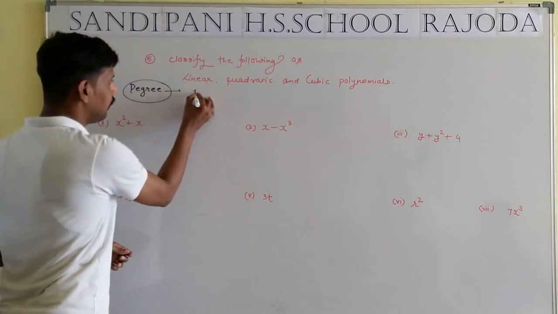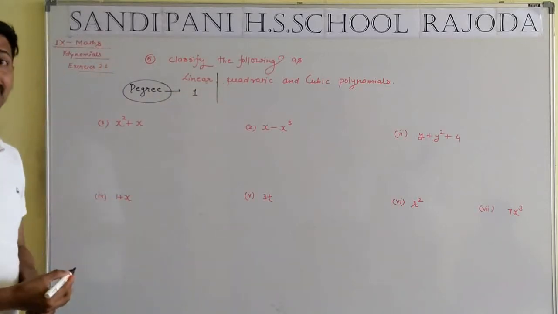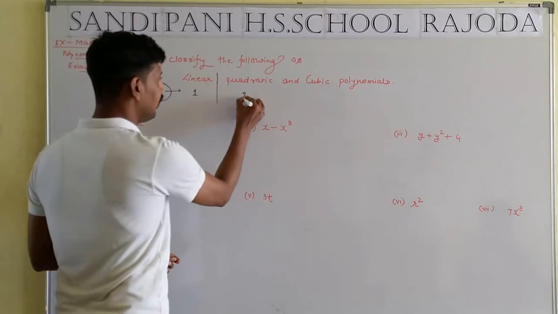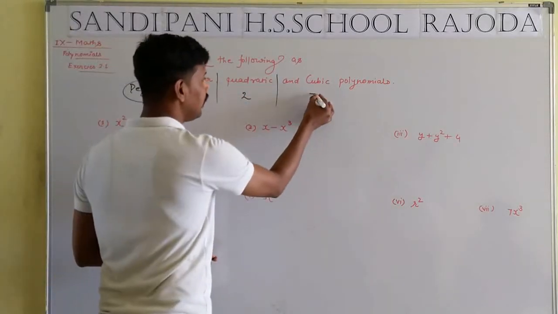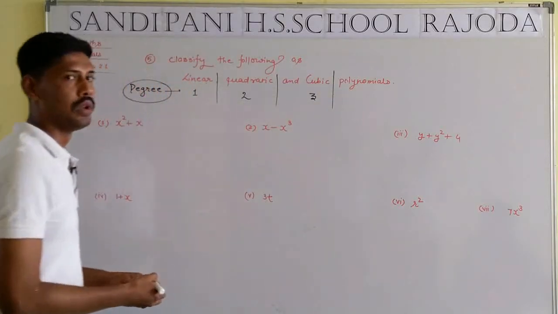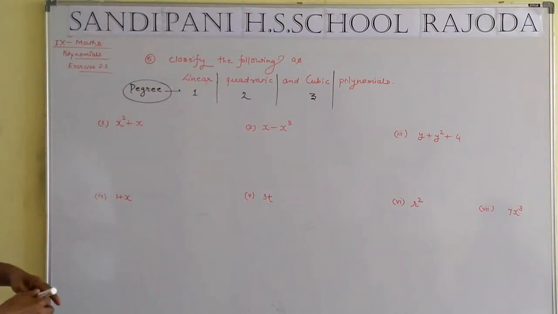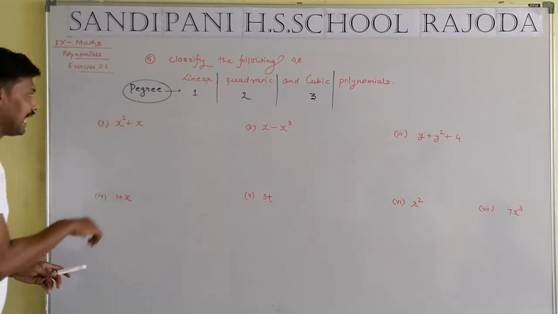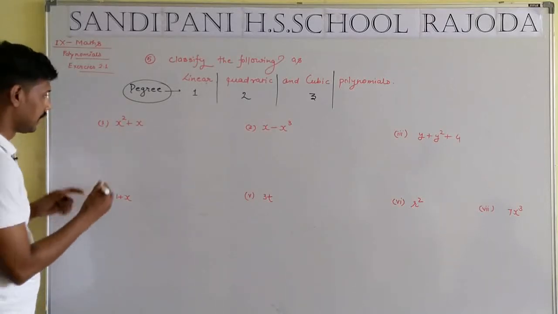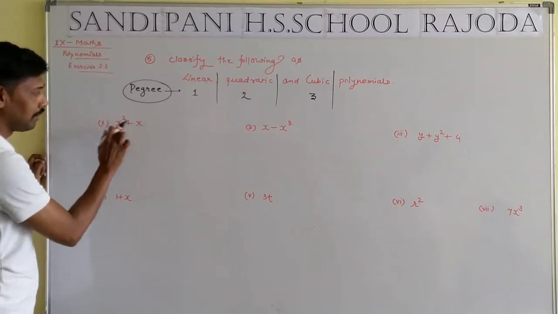When the degree is equal to 1, it is known as linear, when the degree is equal to 2, it is known as quadratic, and when the degree is equal to 3, it is known as cubic.